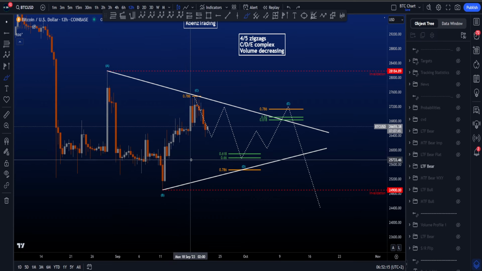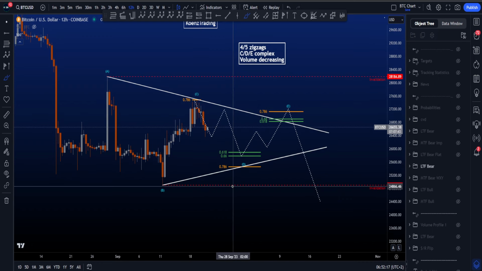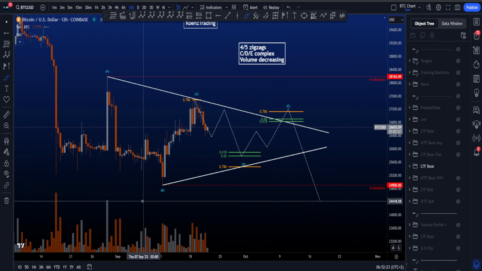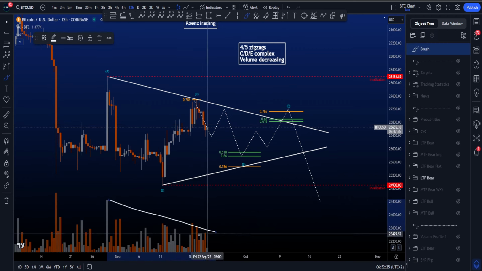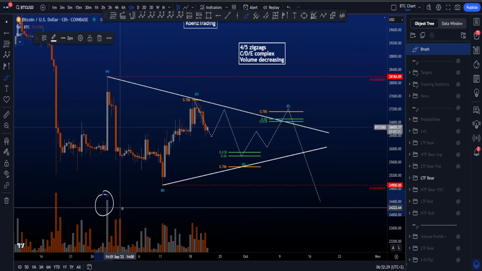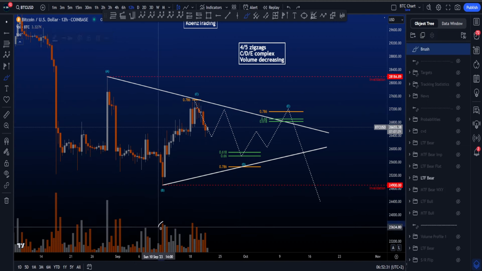But that is more rare. More, let's say, common is that C or D becomes a double or triple zigzag if one of the waves is complex and not a zigzag. And we want to see volume decreasing. And as it stands now, volume is decreasing between the waves. Wave A over here with the highest pivot of volume. That's nice to see. Then we have B.